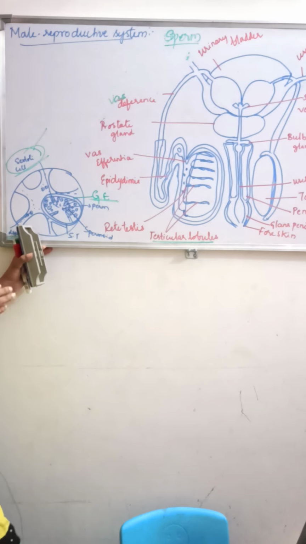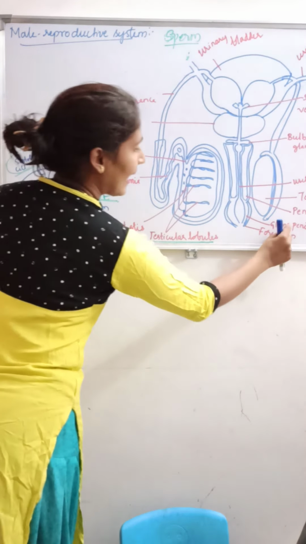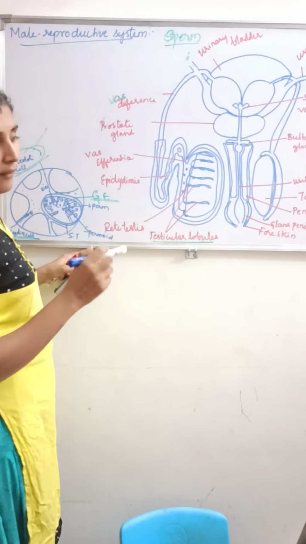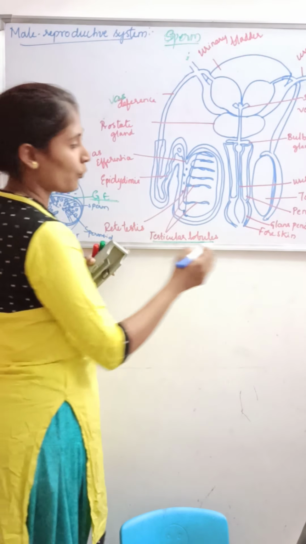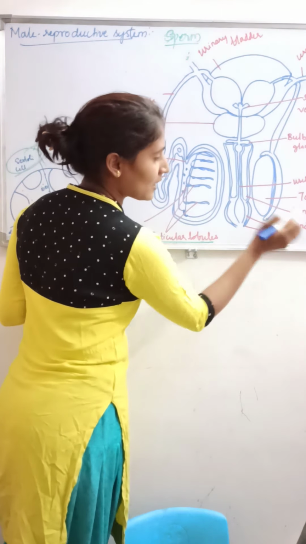The external genitalia of a male has an expanded, sensitive tip called the glans penis.